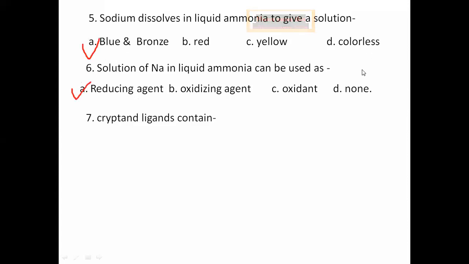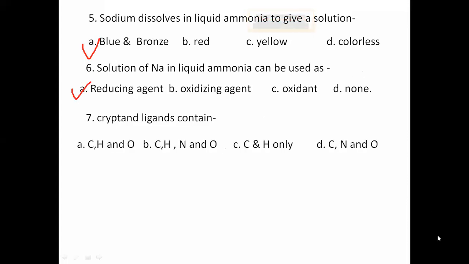Next question is, tryptan contain. Tryptan. Have you heard this before? What are tryptans? Tryptans are mimics of the crown ethers, macrocyclic compounds. Fine. So what do you say for this question? Tryptan ligand contain. What is the answer then?